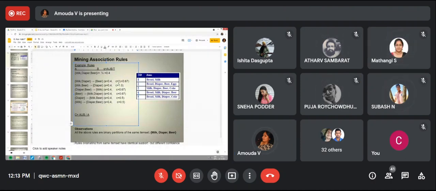Okay. Second, you see milk and beer. Milk and beer is A. So we have to check the transactions which contain A. Milk and beer, first is out, second is out. Milk and beer, third one we can take. Transaction 3 is selected. Then milk and beer, 4 is selected. Here milk and beer is not there. So 3 and 4 alone are selected, the two transactions taken into account as A.